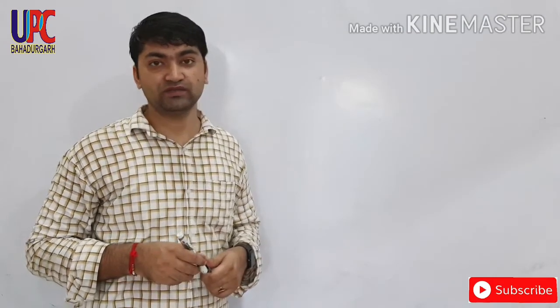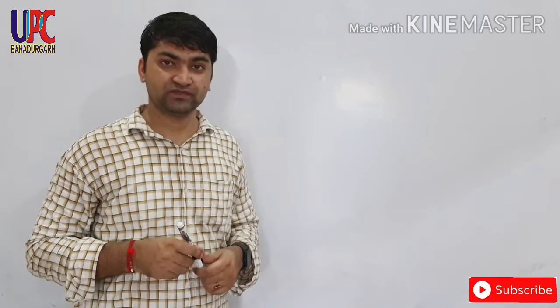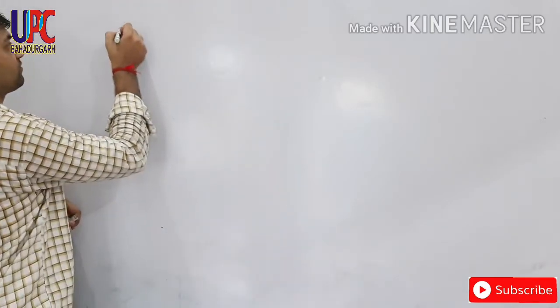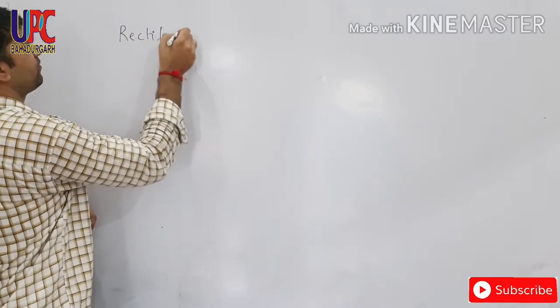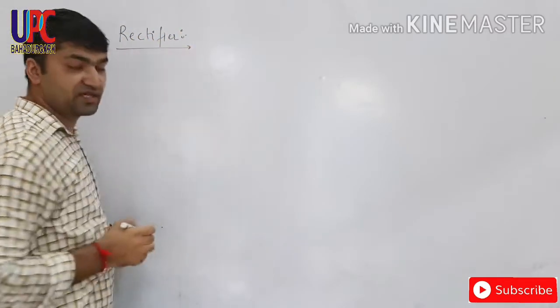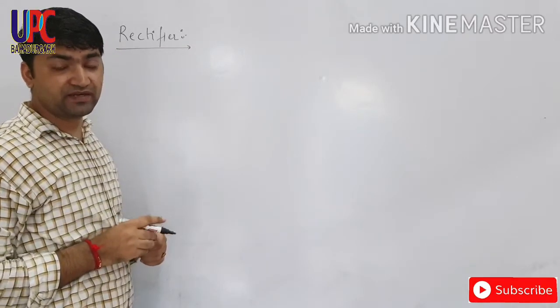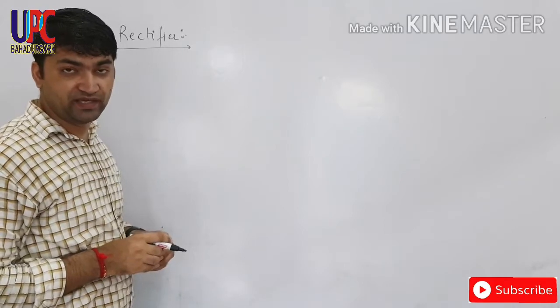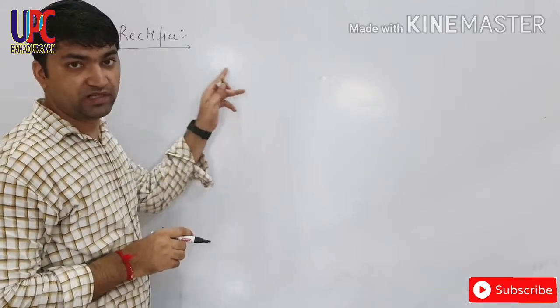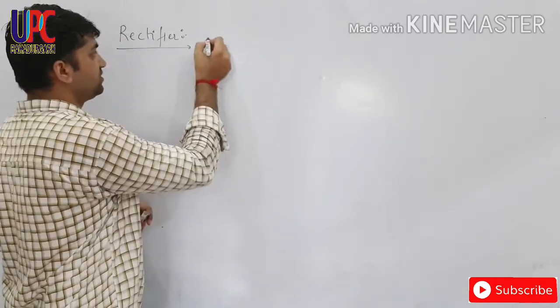Today we are doing rectifier topic, so let's begin. What is rectifier? Rectifier is an electronic device which is used to convert AC into DC.